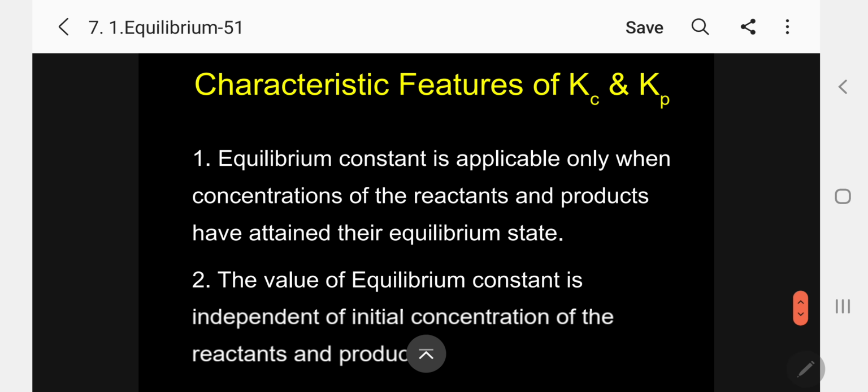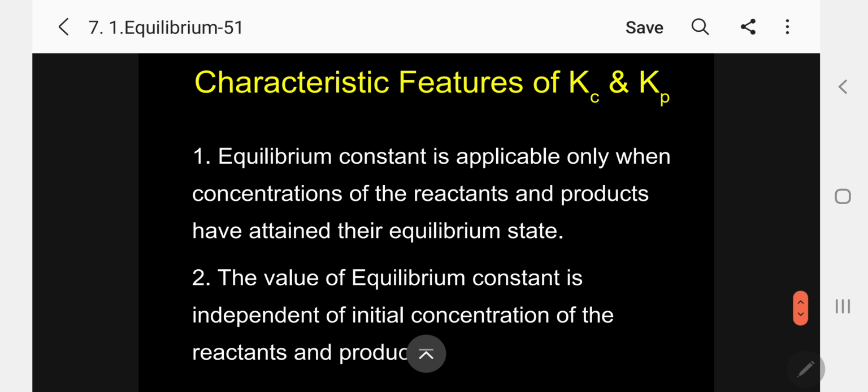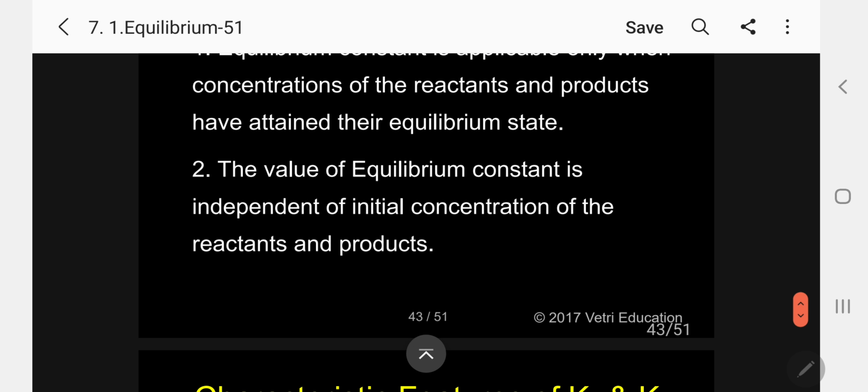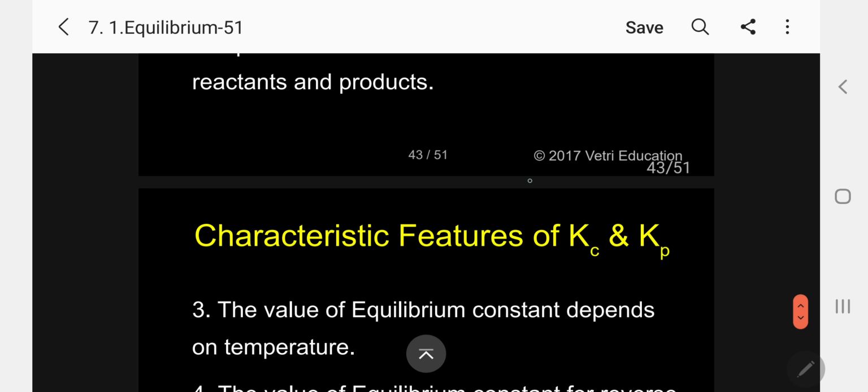Now, what are the characteristic features of Kc and Kp? Number one, the equilibrium constant is applicable only when the concentrations of reactants and products have attained the equilibrium state. Number two, the value of the equilibrium constant is independent of the initial concentration of the reactant and product.